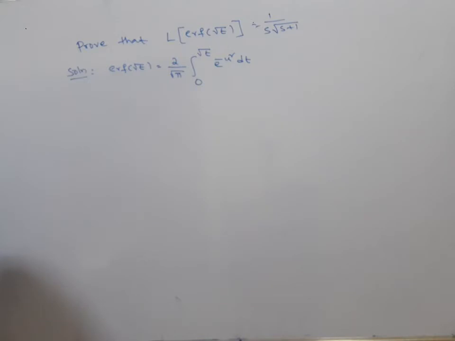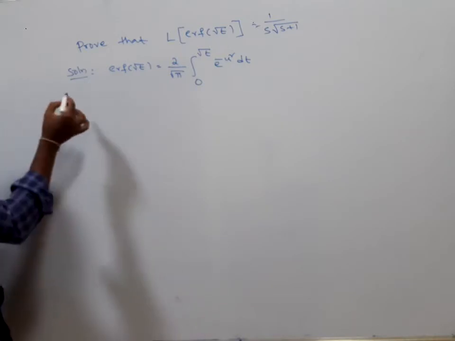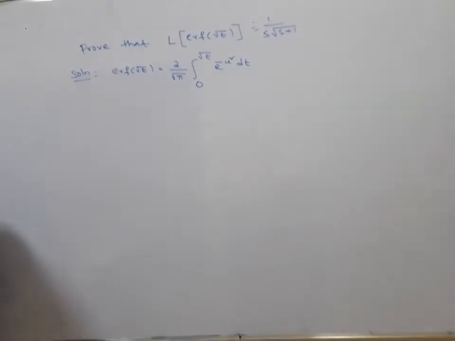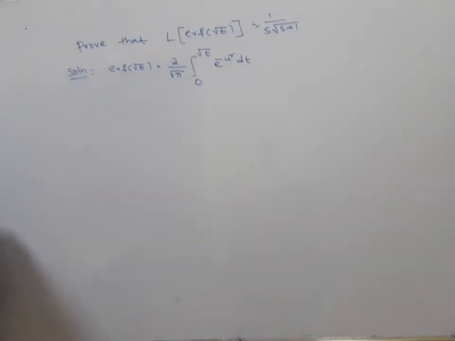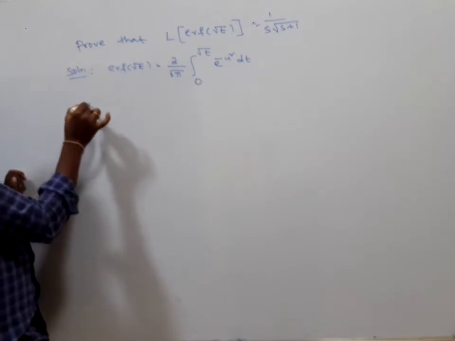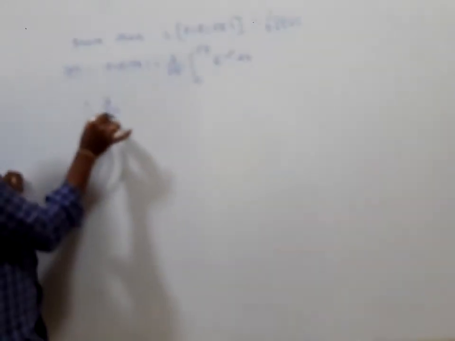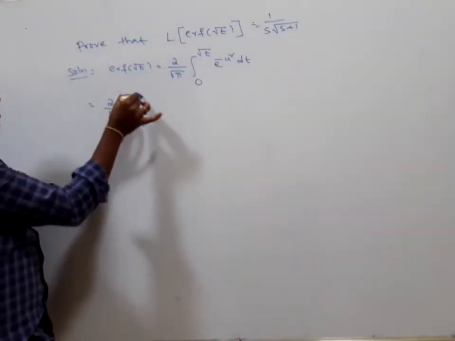Now the Laplace transform of error function of root t, I am trying to expand this, which equals 2 by root pi, integral 0 to root t.